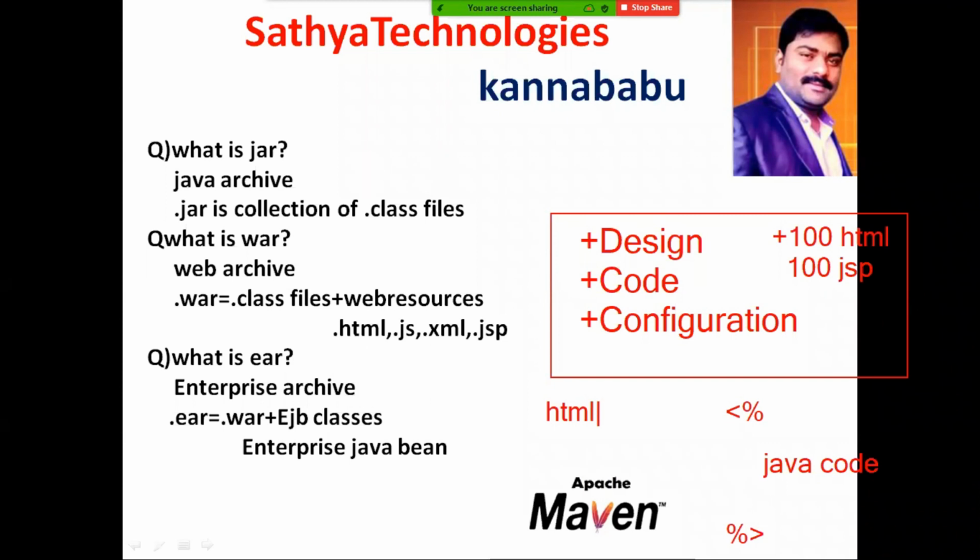So when you develop any application, there are different types of files. 100 HTML files are there, some 100 Java files are there, or some one web.xml file is there, some configuration files are there. Now total my application consists of 200 files. Web application means what? We have to deploy that application in a common place so that the entire world can access that particular application. So what is the meaning of deployment? Deployment is nothing but moving the application from one environment to another environment. That concept is called as deployment.